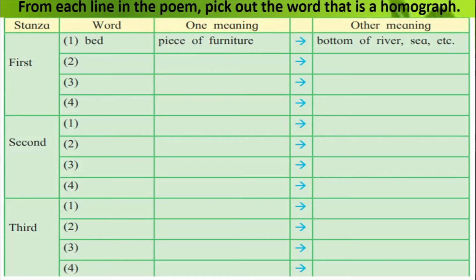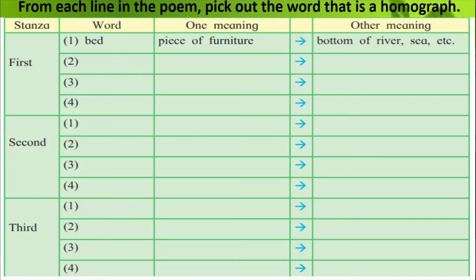So all of you, if you have your textbooks with you, you can come to page number 13. So from each line in the poem, pick out the word that is a homograph. So this is the exercise. So this is one more additional exercise in homographs from the one which we did last. This is the second one. Write its meaning in the context of the phrase used in the poem. Then write the other meaning implied in the question.